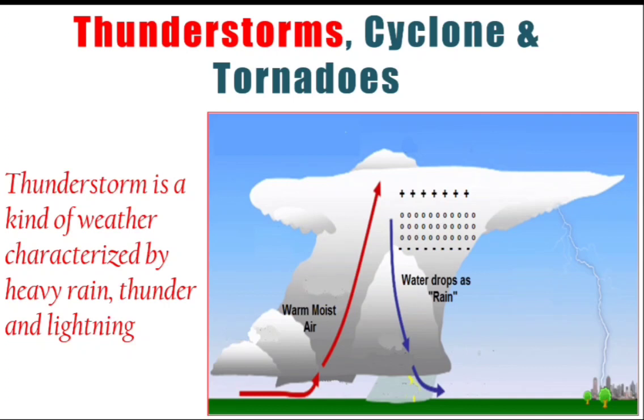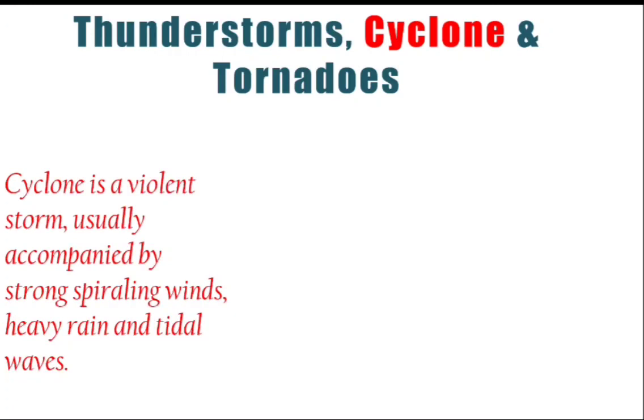Now let us discuss the second event, that is cyclone. So what exactly is a cyclone? It is a violent storm. So remember, it is a violent storm which is accompanied by strong spiraling winds, heavy rain and tidal waves. Remember, a cyclone is a phenomenon, a weather condition which appears in the oceanic part. So cyclones form in the seas or the ocean.